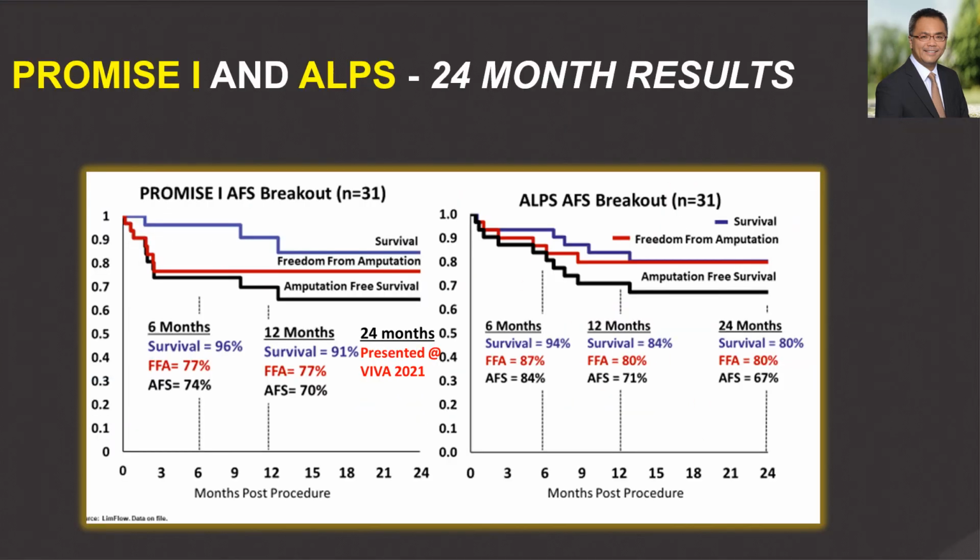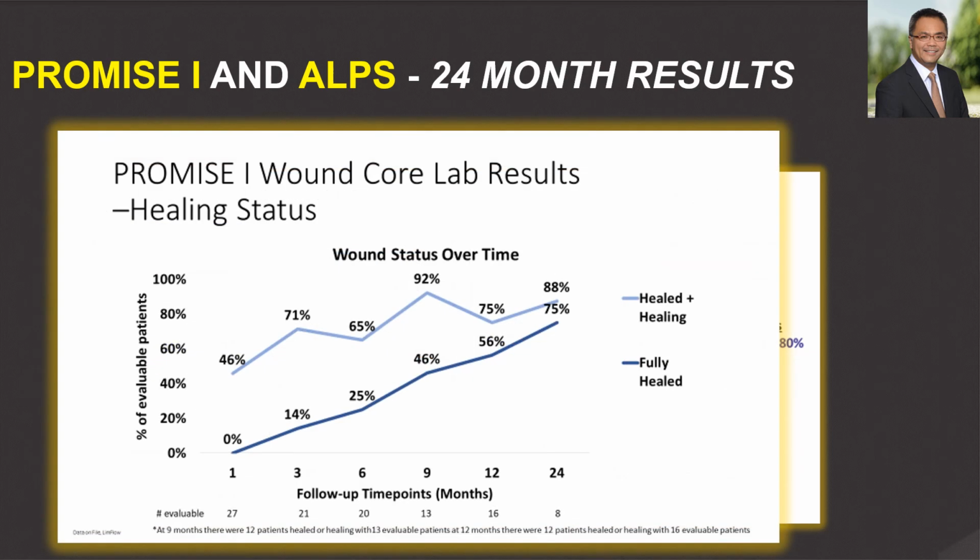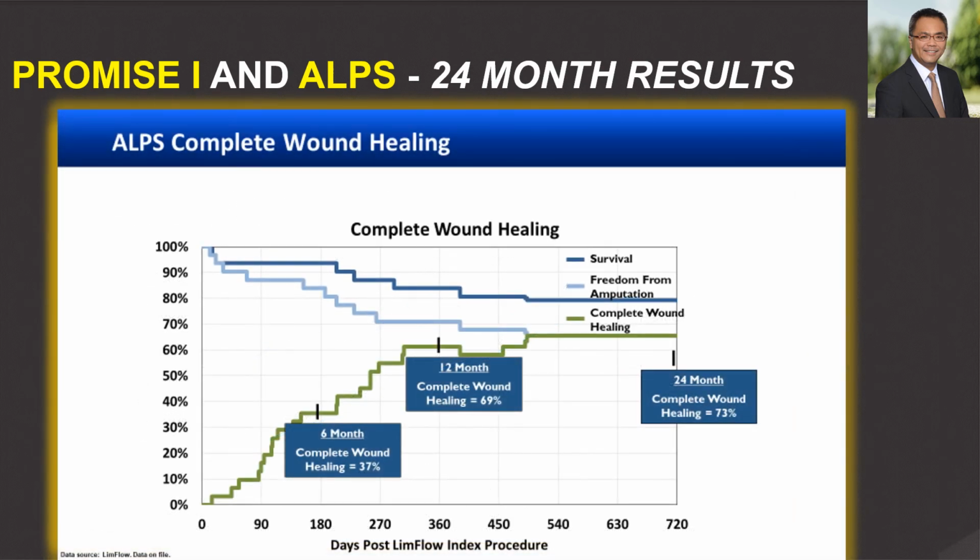Looking at the 24-month results of the PROMISE-1 and the ALPS registry, the amputation-free survival held steady at 67% in the ALPS registry. The 24-month results of the PROMISE-1 registry were presented at VIVA 2021. Looking at the wound healing results, you can see that the trajectory suggests continued wound healing beyond 12 months. A very similar pattern was seen in the ALPS registry with complete wound healing of 73% at 24 months.